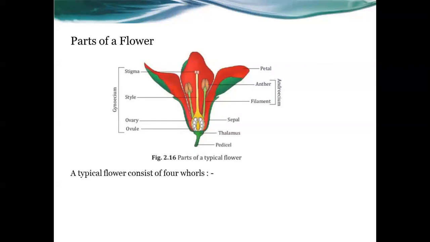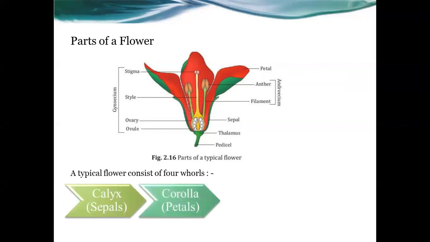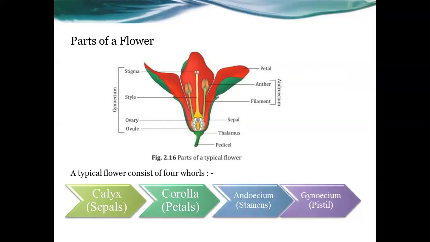The first one is calyx. Look at the figure, that is calyx. The other name of calyx is sepal. You know that commonly we call them sepals. Look at the lower part of the flower, where calyx is mentioned. Sepals are green in color.